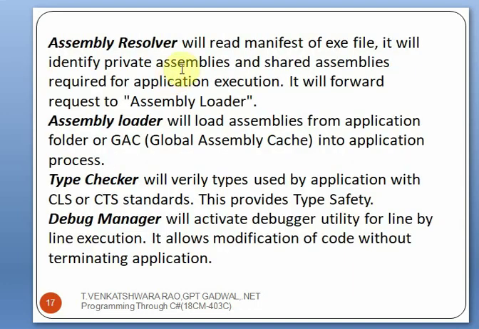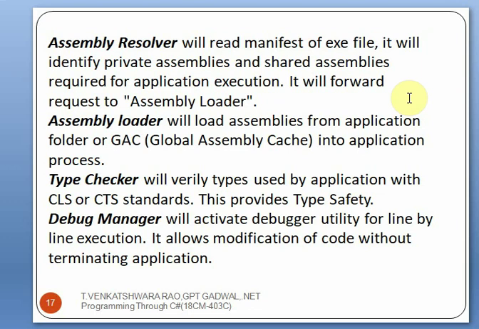The assembly resolver will read the manifest of the exe file, that is, executable files, and it will identify private assemblies and shared assemblies. The main task of this assembly resolver is to identify the assemblies and then forward the request to the assembly loader, and then the assembly loader will load assemblies from the application folder or GAC, global assembly cache.